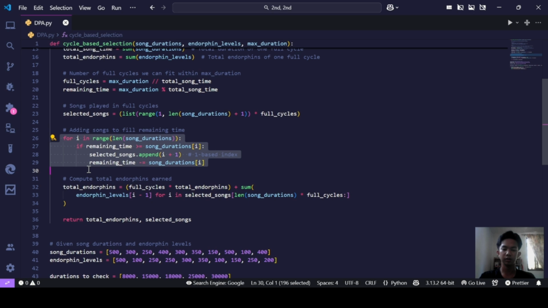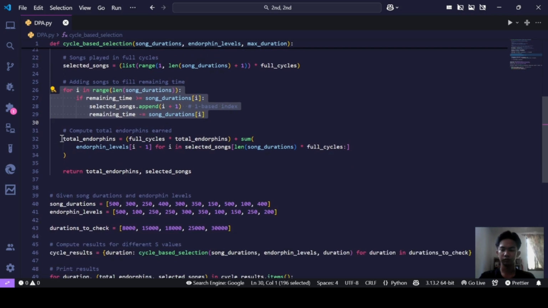We sequentially add songs until the remaining time is less than the duration of the next song. Now, we calculate the total endorphins released during the full cycles and the partial cycle, if any. This is done by adding the endorphin level for the selected songs.